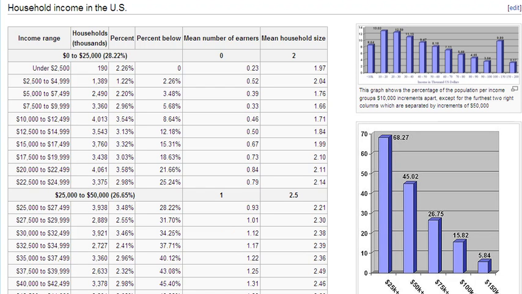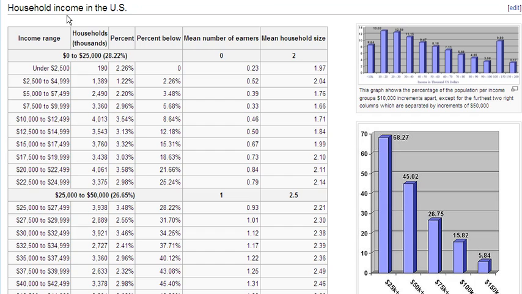Are you looking for information on U.S. income? What does the income distribution look like in the United States? Here's a chart taken from Wikipedia, and it shows household income. Household income includes the average number of folks who live in a house in the United States, and the population